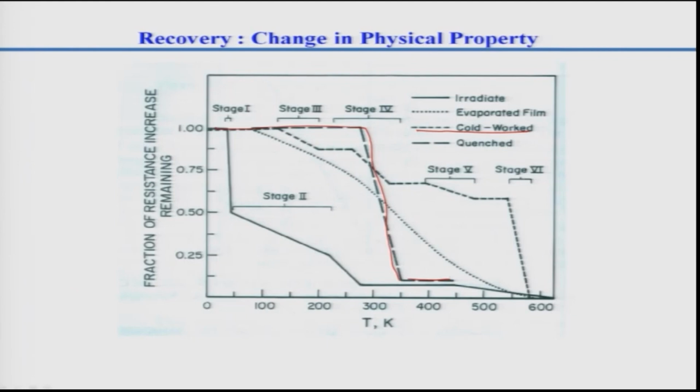Similarly for the other samples, you can have other stages. You see here there are stage 1, stage 2, stage 3, stage 4, stage 5, stage 6, but here there are actually 3 stages, 1, 2, 3. So depending on the type of material, how the dislocations get arranged, how the point defects get arranged, there will be a different number of stages. But the important aspect is that physical parameters do get changed, not the microstructural parameters. That is what you must understand.